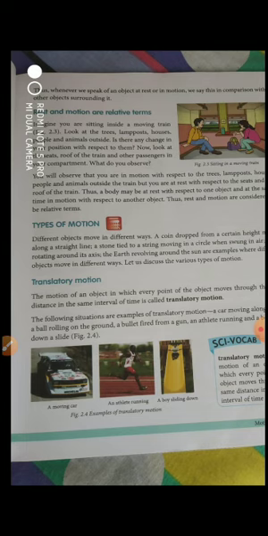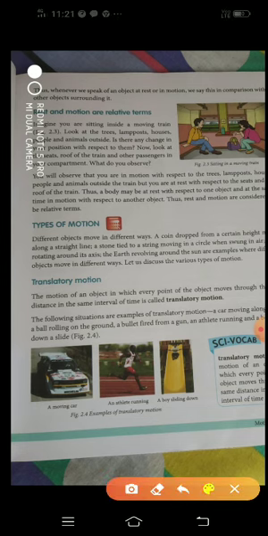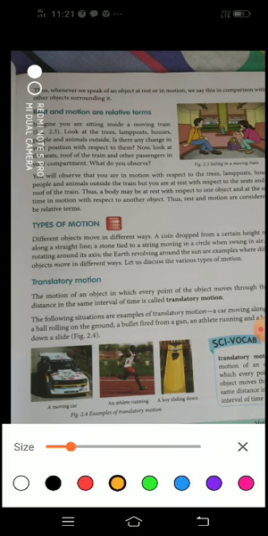The first one is translatory motion. If an object covers equal distance in equal intervals of time, then it is called translatory motion. Same distance at the same interval of time. So for every 5 minutes, I'm going to cover 10 meters. For every 5 minutes, I'm going to cover 100 meters.